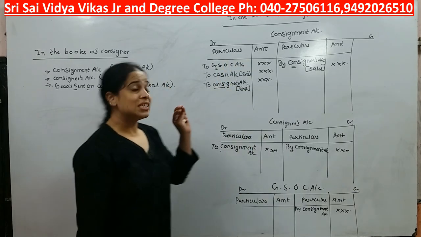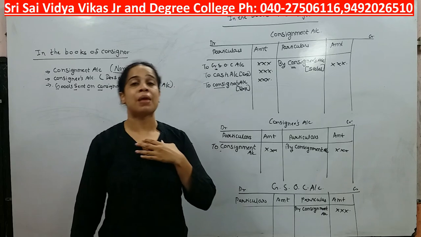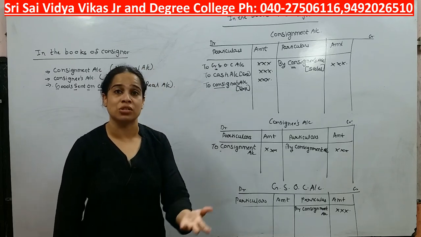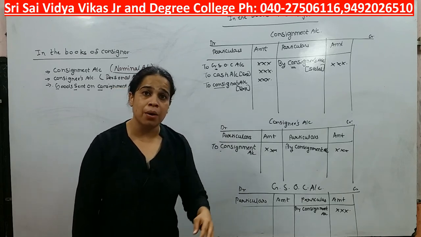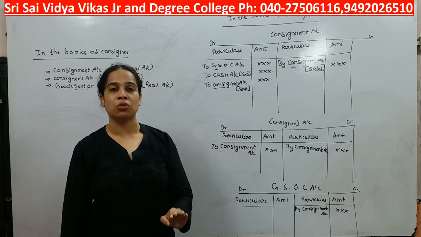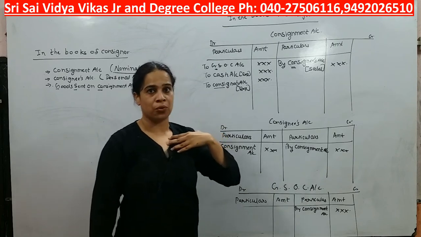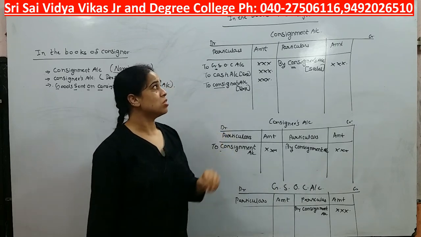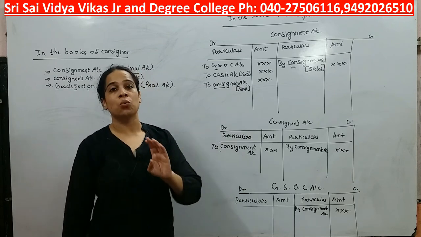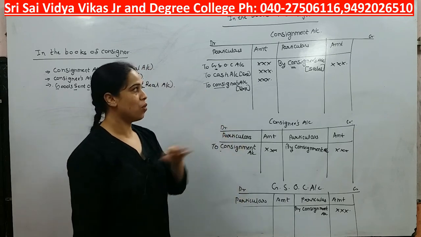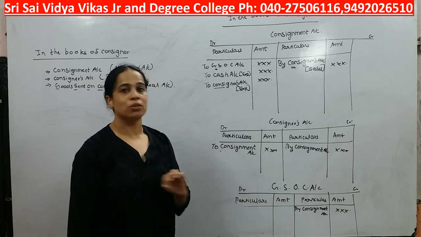See, is he selling goods simply for us? No. He is selling goods on behalf of us so that he will get commission. Consignee will receive commission. For him it is going to be income, but we are not supposed to think from consignee's point of view. We need to think from consignor's point of view, that is from our point of view. So see students, what is happening? We are going to pay commission. Are we paying right now? No, we should pay in future. Right now we are not paying. So can we forgo that? It will be okay if we are not paying? No, we have to pay it.